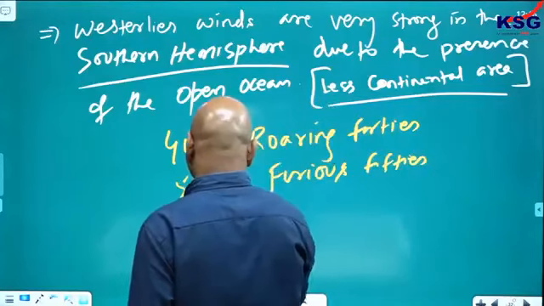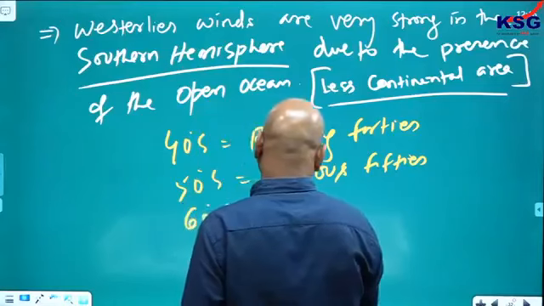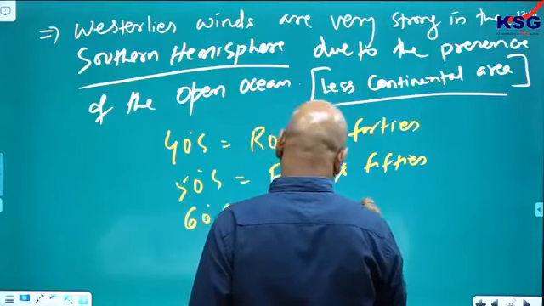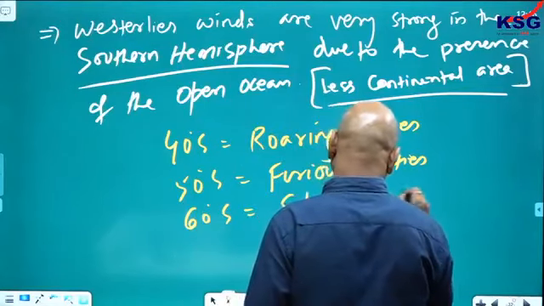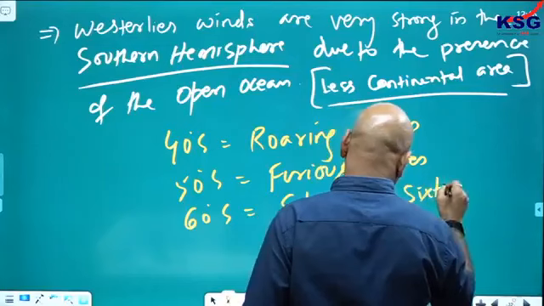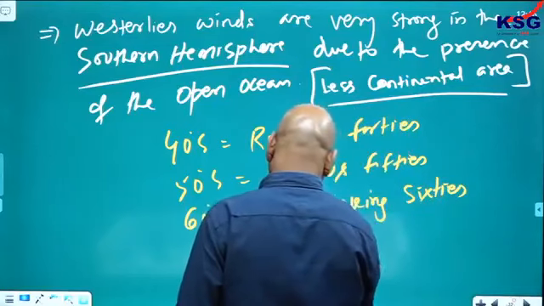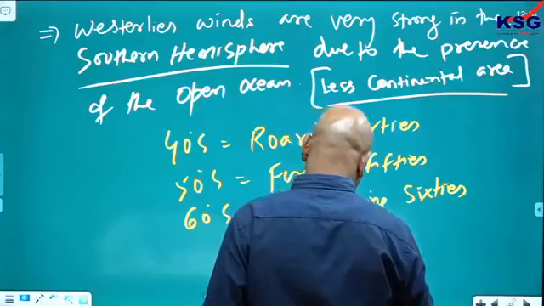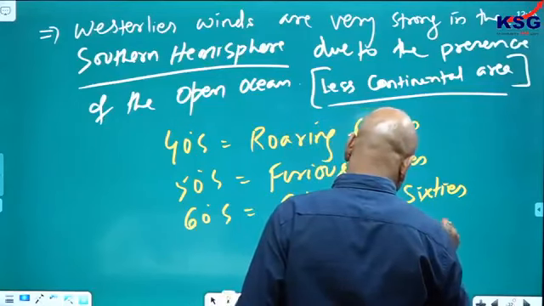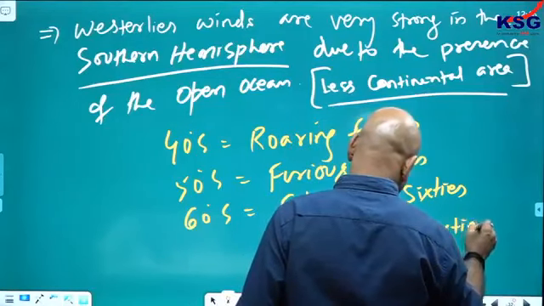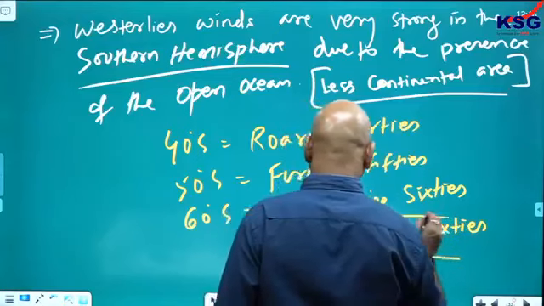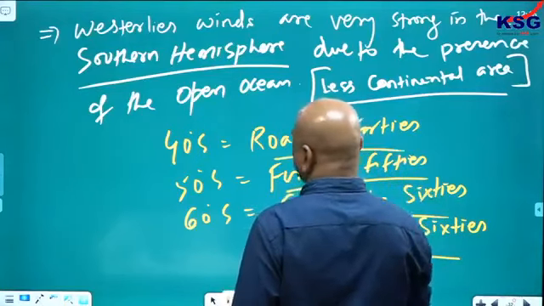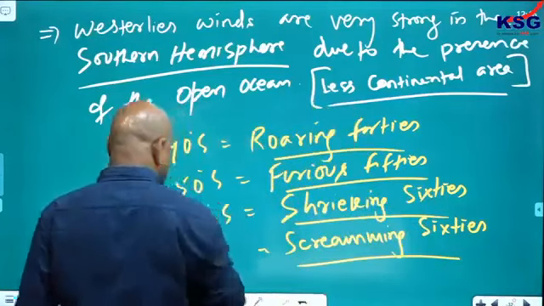At 60 degrees south, shrieking 60s, or also known as screaming 60s. Screaming 60s, shrieking 60s, furious 50s, these are the 40, 50, 60 degree zones.